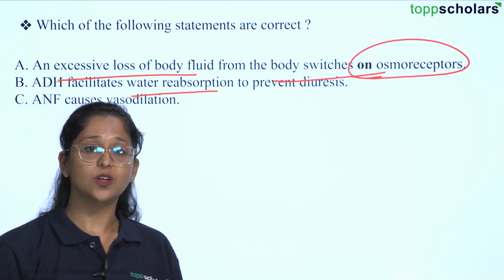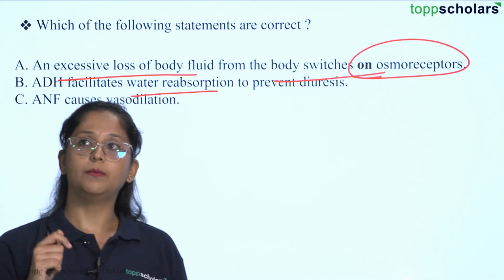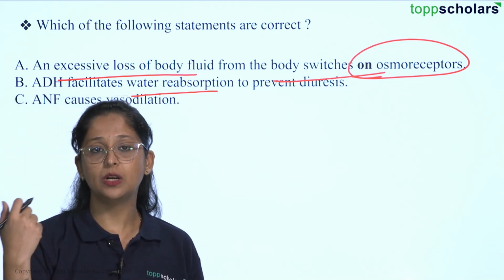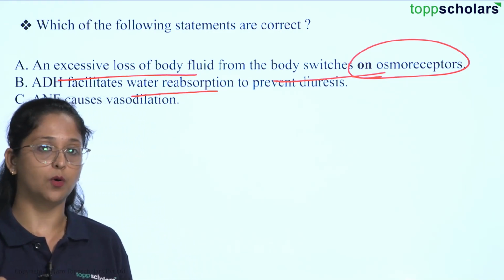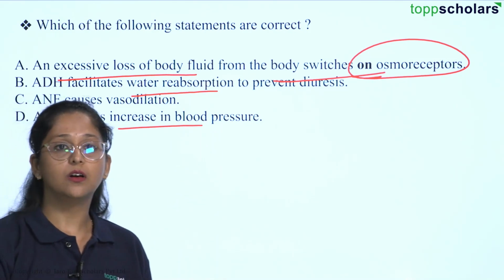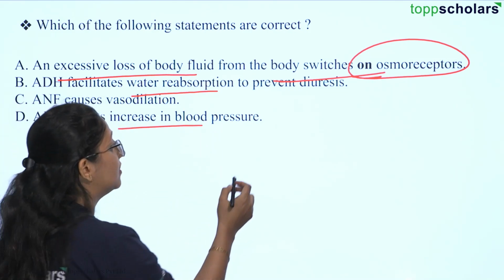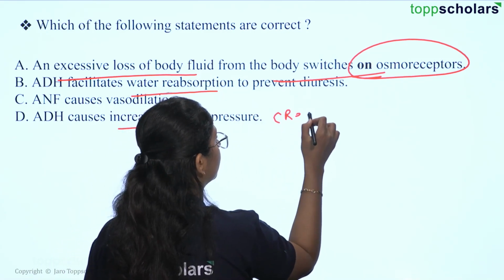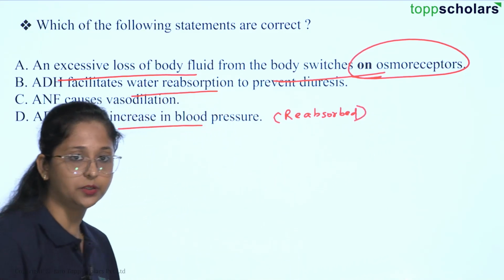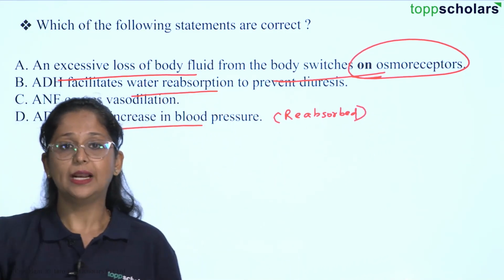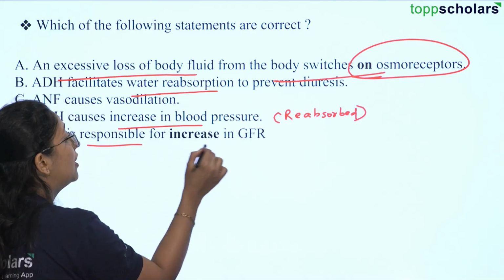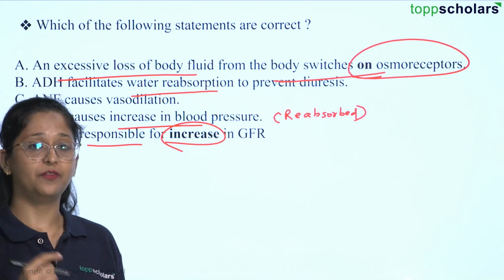Then A and F can cause vasodilation. Vasodilation means the blood vessels which are present near your skin are going to dilate, which will help to release an excess amount of heat from your body. Then ADH causes an increase in blood pressure because here the water is reabsorbed, right? And as water is reabsorbed from our urine or from our kidney, it will help to increase the blood pressure. Okay. Then you have ADH, which is responsible for increasing the glomerular filtration rate.